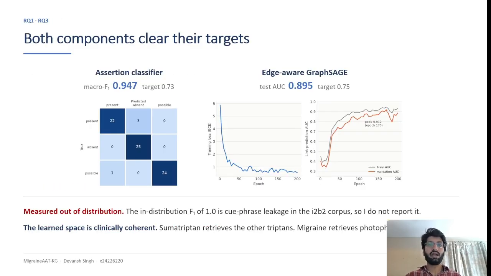Here, I wrote 75 fresh migraine sentences, which the system never saw, and my assertion classifier scored 0.947, and my target was 0.73. So my research question is satisfied over here. The second one, on the right side, is link prediction, which reaches an AUC of 0.895. The embedding really did well in learning the shape of the graph.